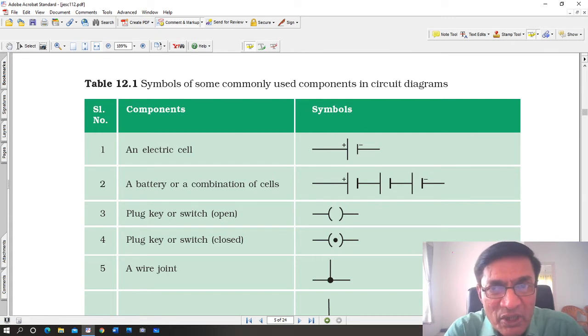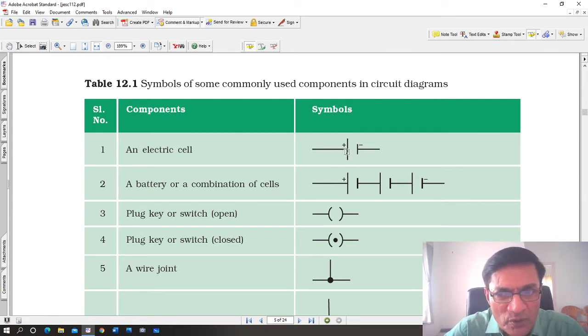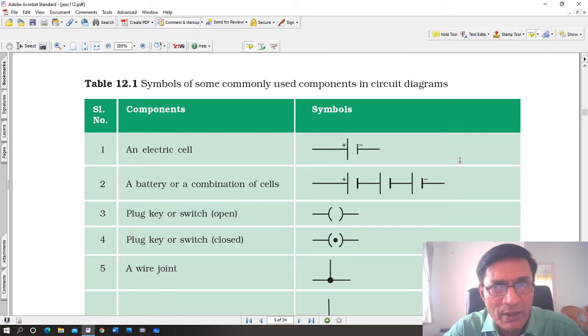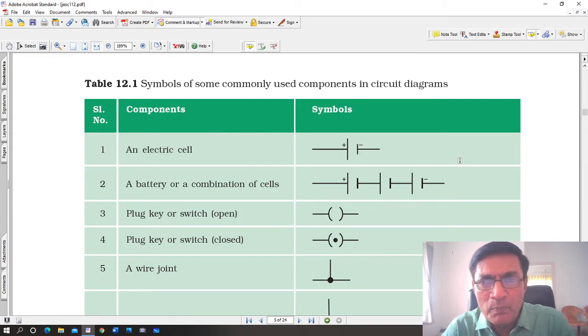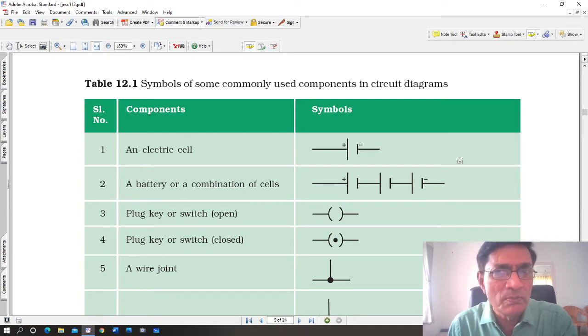Now see an electric cell. When you look at the first symbol, there is a positive terminal and there is a negative terminal. Those are the two ends of a cell. अगर ये 1.5 वोल्ट का सेल है और ऐसे 4 सेल को सीरीज में लगा देते हैं तो आपको 6 वोल्ट की बैटरी आ जाती है. So this is not a symbol for a battery.